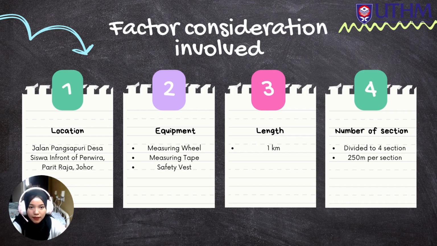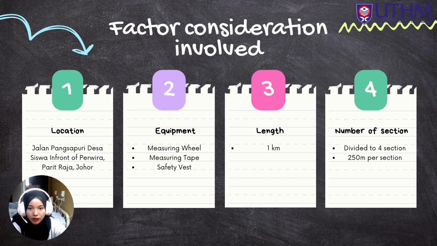Next, there were several factors of consideration involved. First, location. The location that has been chosen is Jalan Pangsapuri, Desa Siswa in front of the Perwira, Parit Raja, Batu Pahat, Johor. Next is equipment. There were several items used during the observation, which are the measuring wheel, measuring tape, and lastly the safety vest. And next is length. The length of the road is about 1 kilometer only.